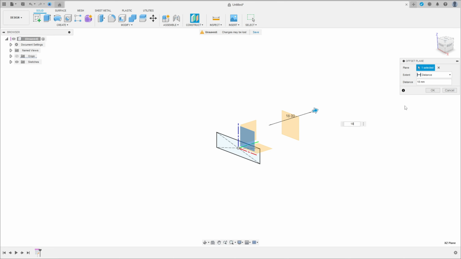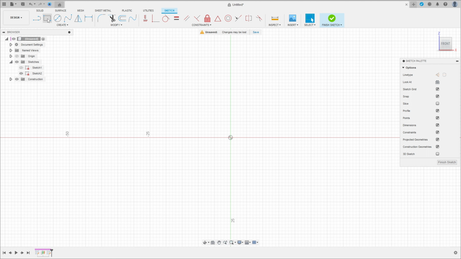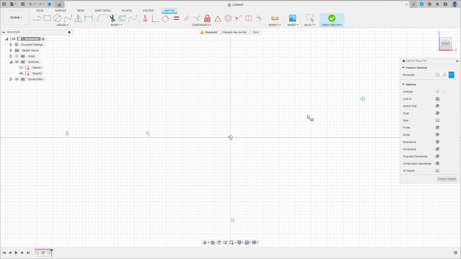Let me hide the sketch one. Go to 2-point rectangle, center rectangle. Click here, make a rectangle here 10 by 4 millimeters and press OK. Finish the sketch. We have this, okay.